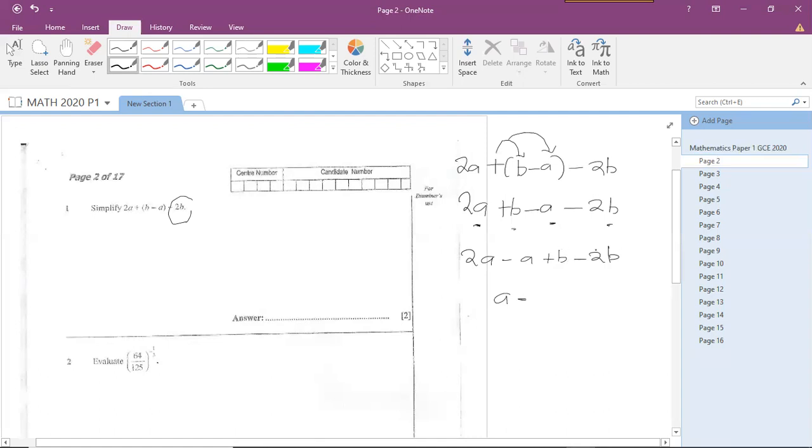So it would be like 1 minus 2, which is 1. So this would just be B. So our simplified version becomes A minus B as our answer. You get your 2 marks.